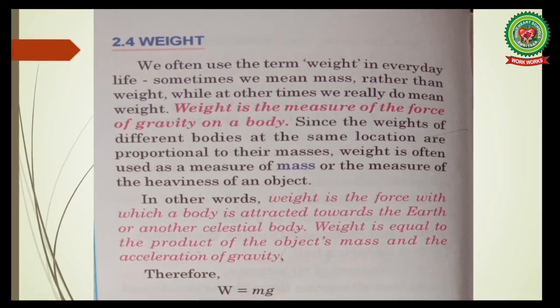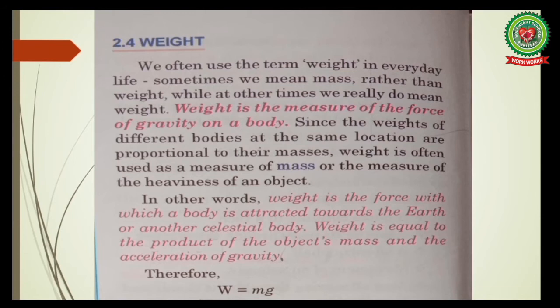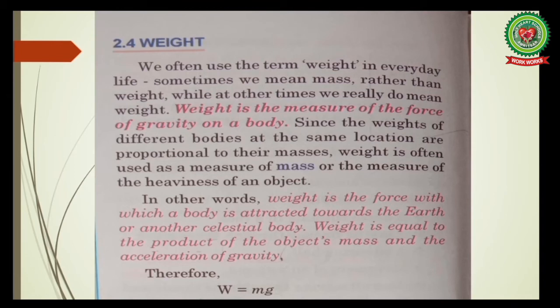Weight is equal to the product of the object's mass and acceleration of gravity. Students, here you can write acceleration due to gravity. We have already discussed acceleration due to gravity. It is denoted by the letter g. So, from here we get the formula of weight. Students, if the mass of an object is given, we can calculate weight. Weight is equal to mass multiplied by acceleration due to gravity. Since the value of g varies from place to place, that is why the weight also varies from place to place.